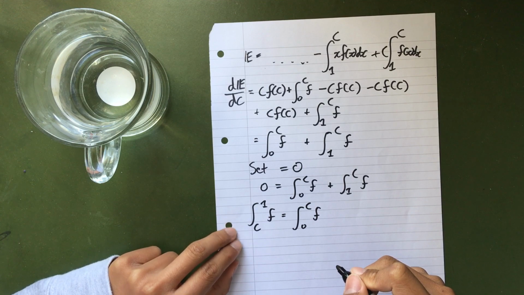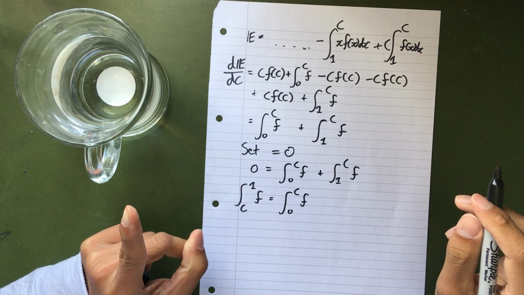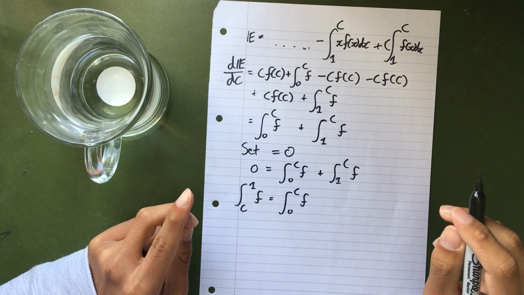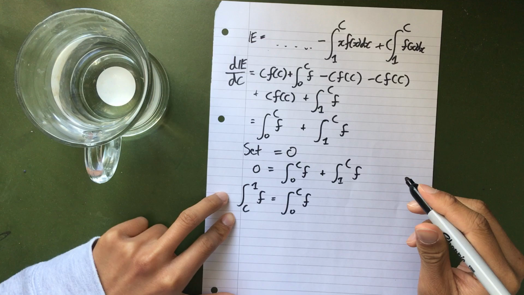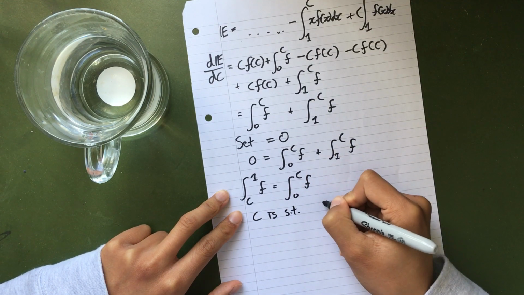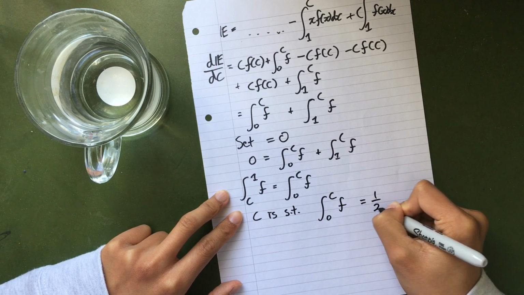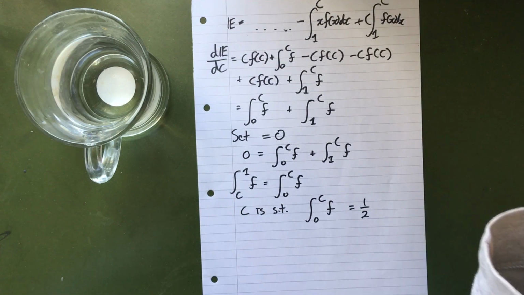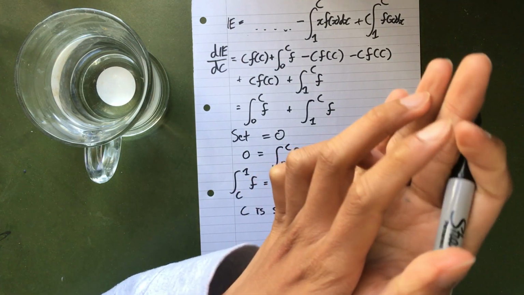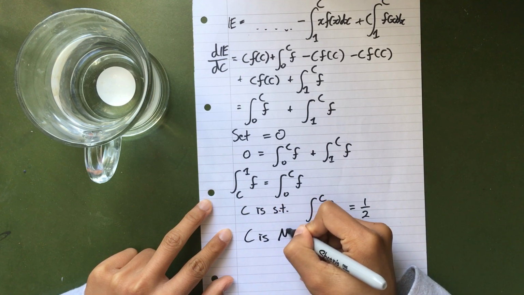And since we know that the integral from 0 to 1 of f must be 1, since this is a probability density, here we conclude that c is the point such that the integral from 0 to c of f is equal to 1/2. In other words, x has half probability of being less than c and half of being greater than c. So c is actually the median. C is median.